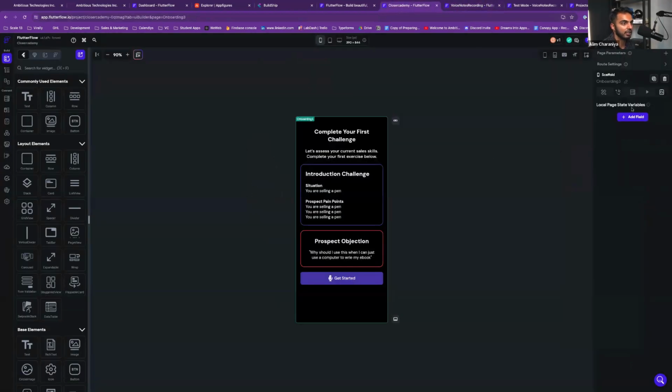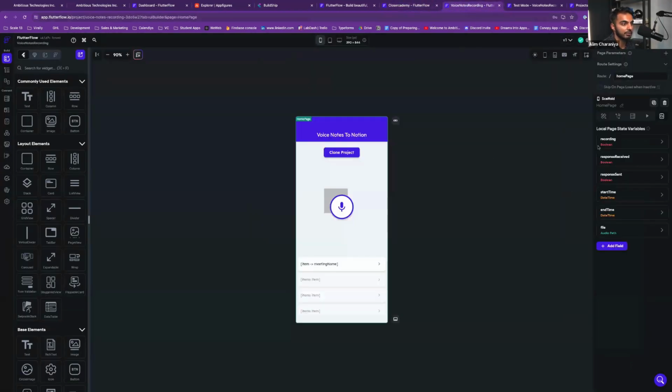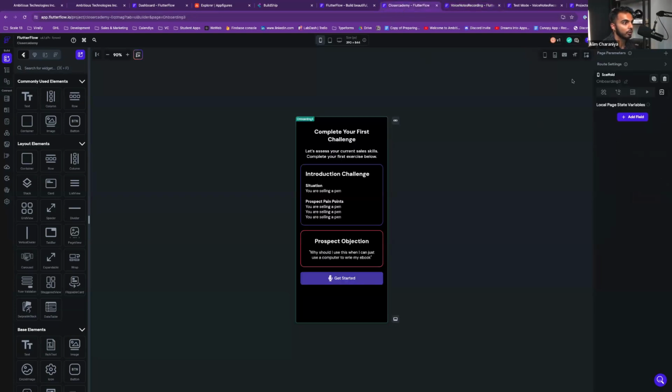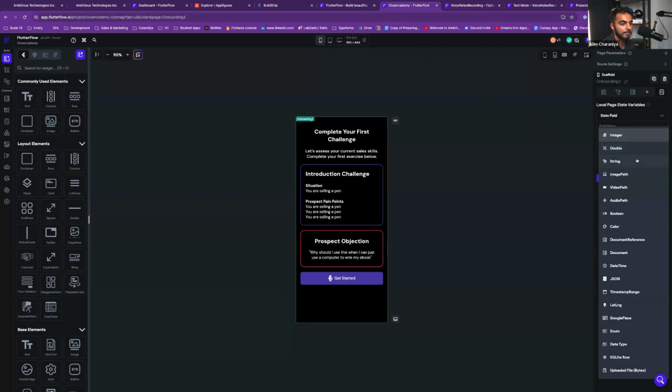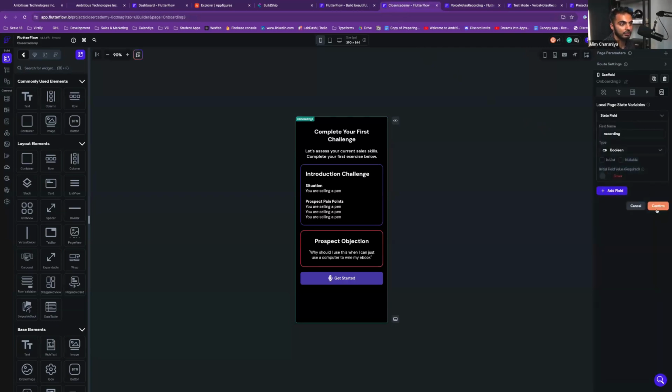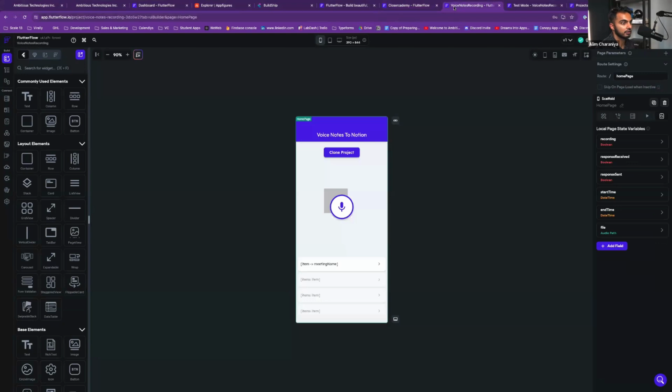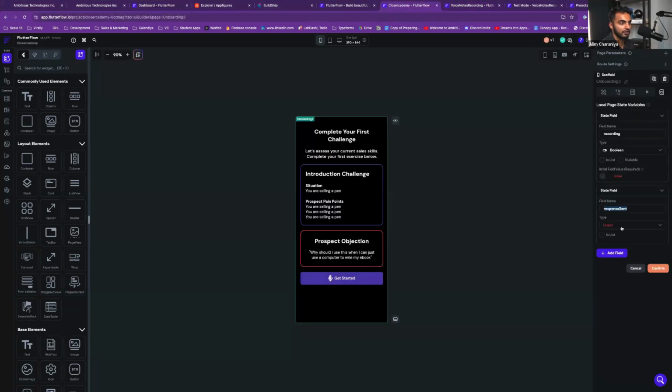So at my page level, I'm going to create some state variables. I'm going to pretty much do the same thing: recording, response received, response sent, start time, end time, and file. So let's do recording first. Recording, Boolean. Response sent, and then response received.